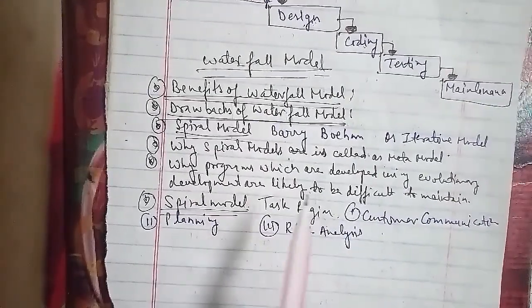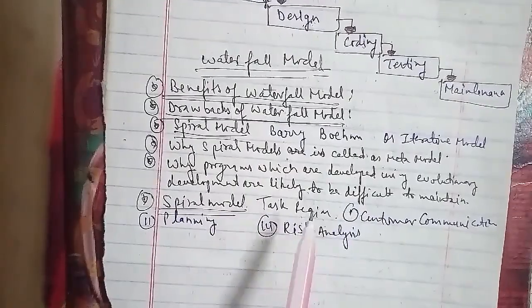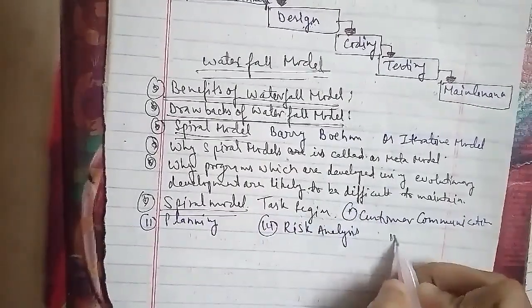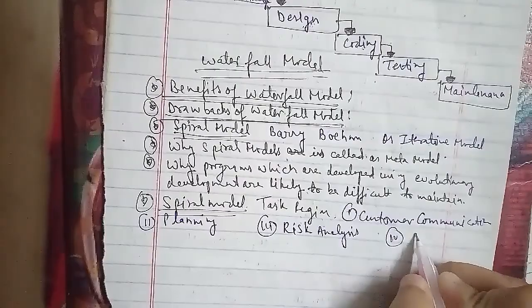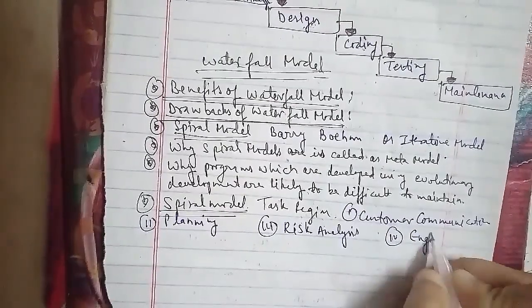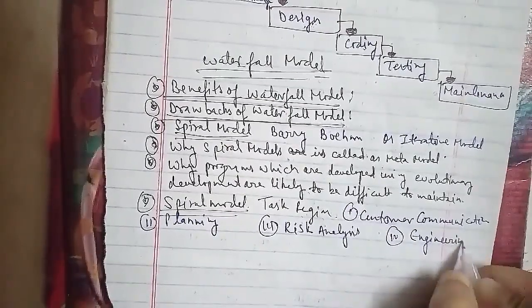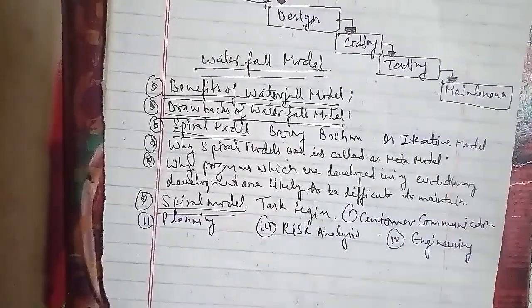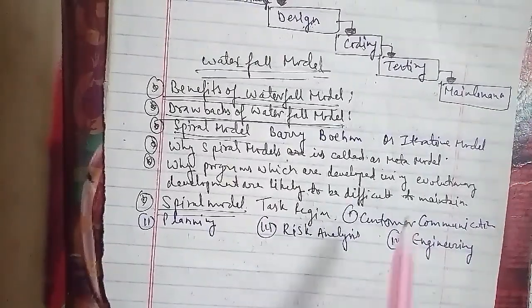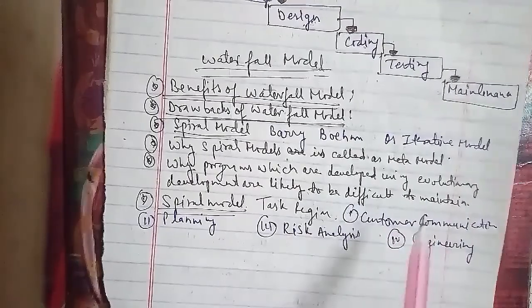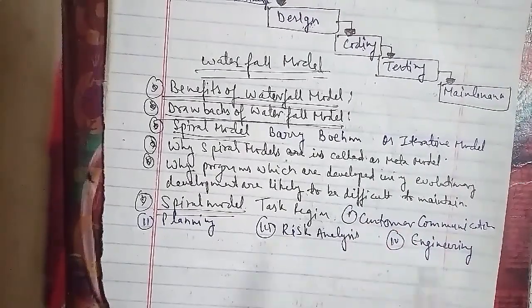In construct and release, all the necessary tasks required to construct, test, or install the application are conducted. Some tasks required to provide user support are also carried out in this task region. The sixth we have is customer evaluation.